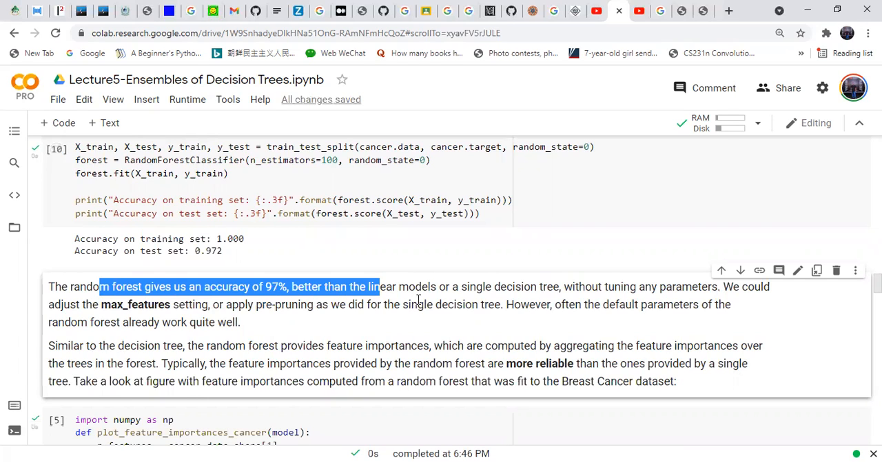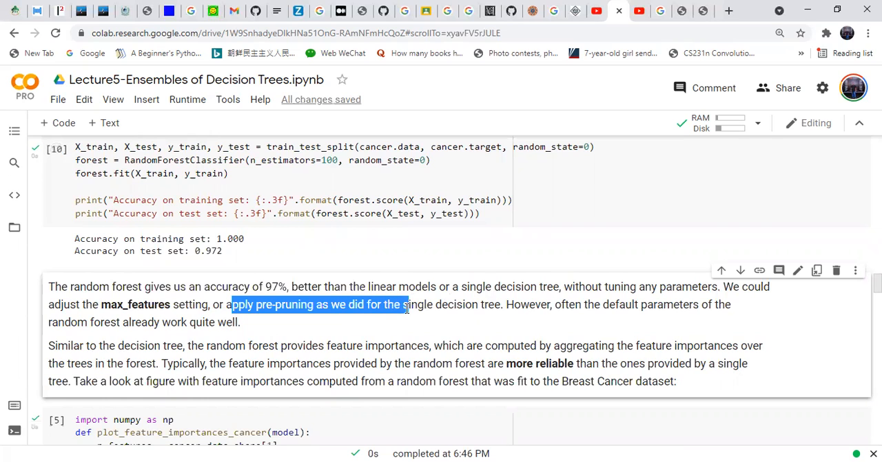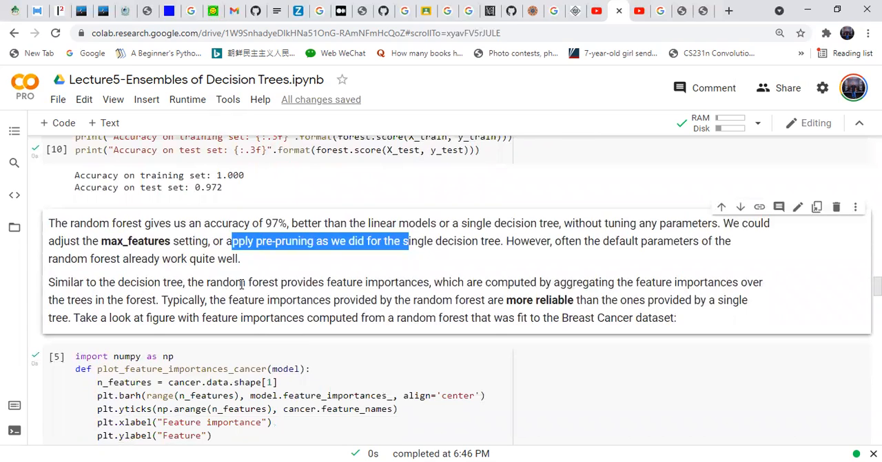We did not tune any parameters. We could adjust the max feature setting or apply pre-pruning as we did for the single decision tree. However, often the default parameters of the random forest work quite well. Similar to a decision tree, the random forest provides feature importance, which is computed by aggregating the feature importance over the decision trees in the forest.